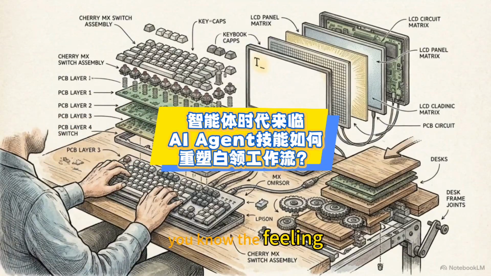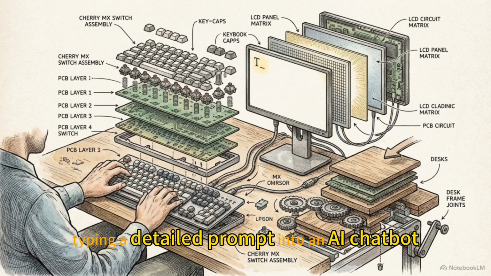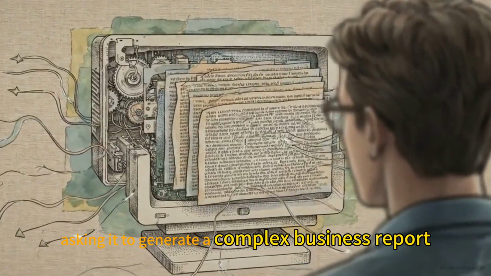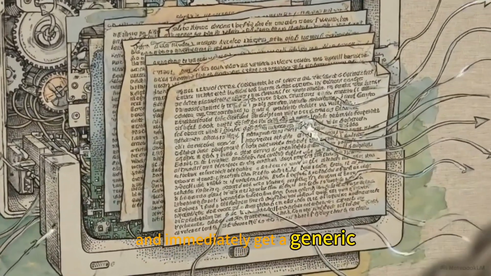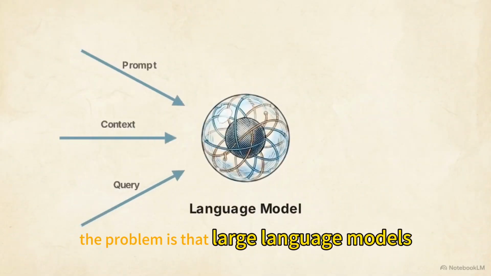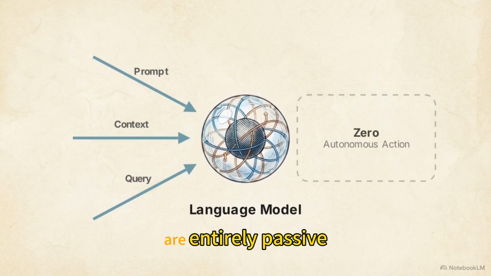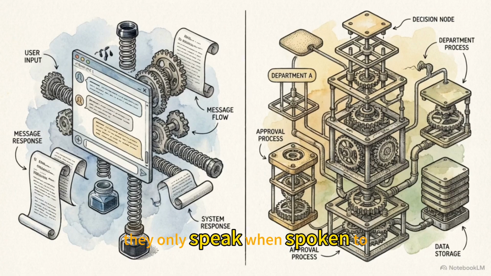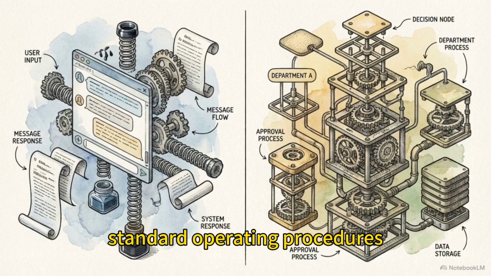You know the feeling. You spend 20 minutes typing a detailed prompt into an AI chatbot, asking it to generate a complex business report. You hit enter and immediately get a generic, hallucinated wall of text back. The problem is that large language models, for all their intelligence, are entirely passive. They only speak when spoken to. And worse, they have absolutely zero awareness of your company's standard operating procedures.